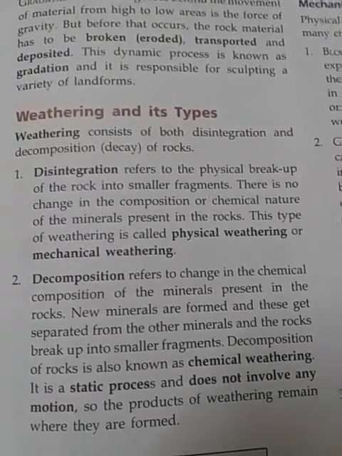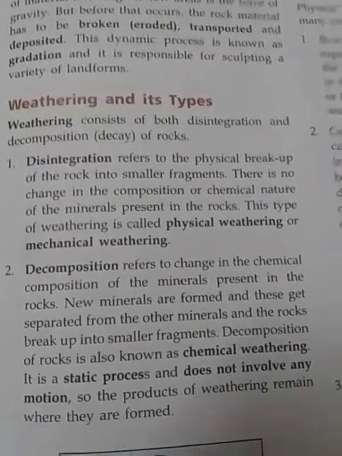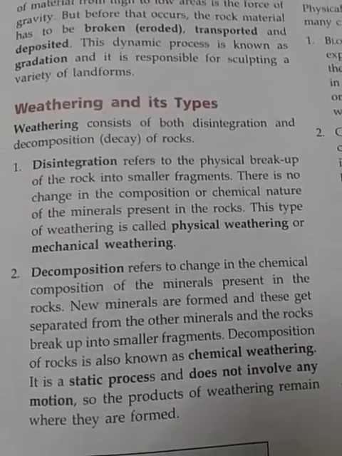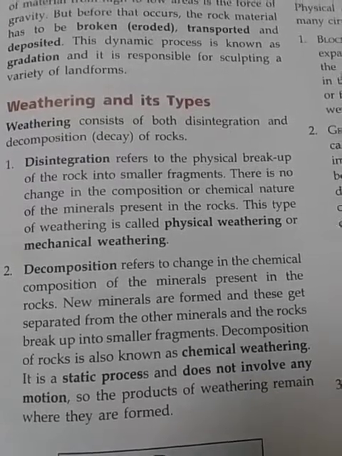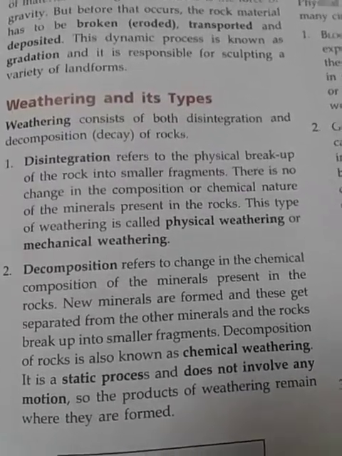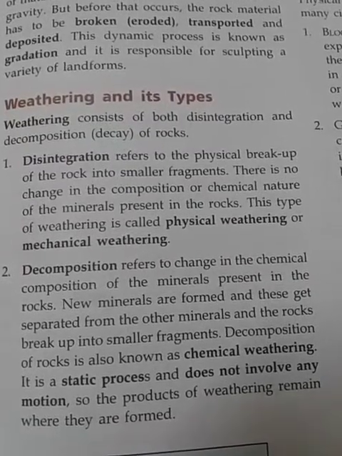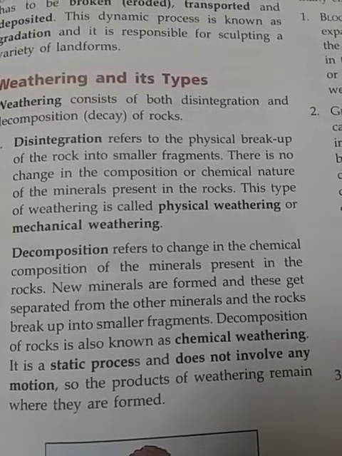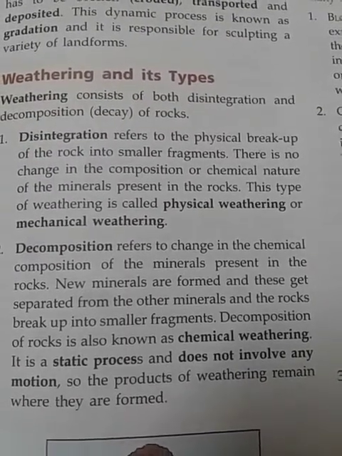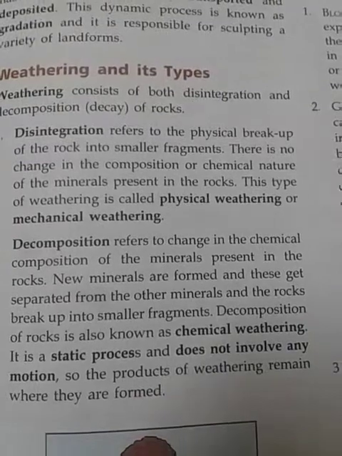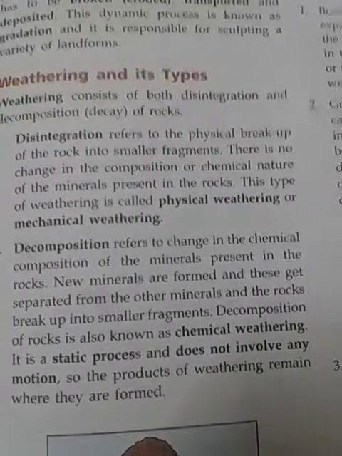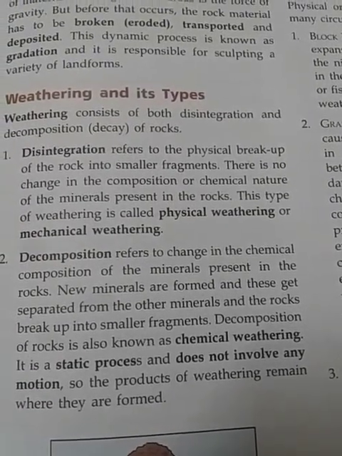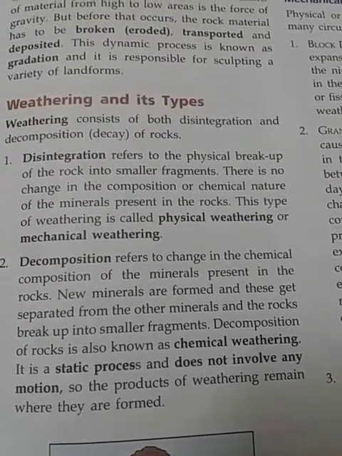This type of weathering is known as physical weathering or mechanical weathering. So physical weathering means only the physical outlook of the rock gets changed. There is no change in the chemical composition or the chemical nature of the minerals present in the rock. Decomposition refers to a change in the chemical composition of the minerals present in the rocks. In decomposition, the chemical nature of the minerals gets changed, and new minerals are formed, and these get separated from the other minerals.